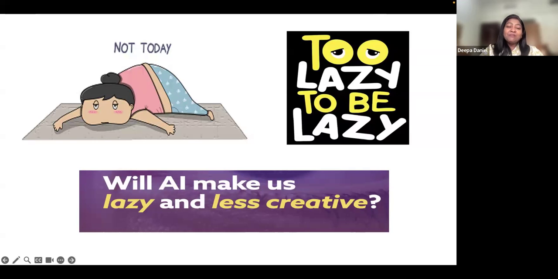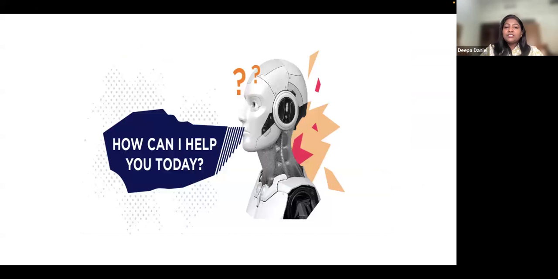And the question again comes up, will AI make us lazy and will it make us less creative? Yes, it will make us less creative because we are using AI tools to simplify our jobs. But that's one of the, what can I say, disadvantages of modern times. And the AI tool is there to help you as an assistant. So let's not be ashamed or shy. We can use it for our advantage, but we should not depend on it. That's the main idea of using AI tools.